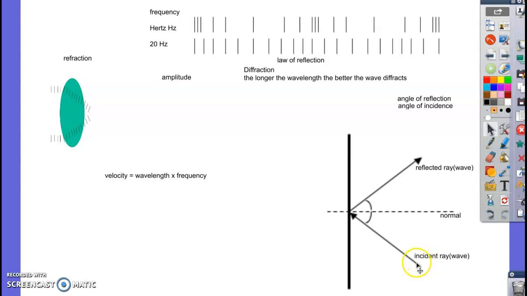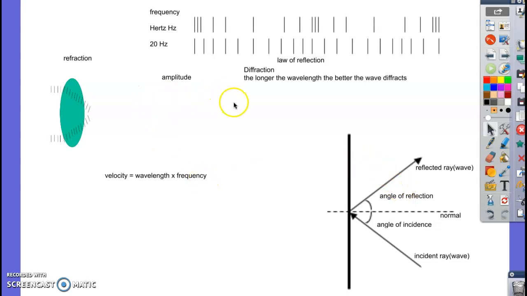All right, and so an incident ray comes in on one side of the normal and bounces off on the other side. And you will notice that the angle between these two and the normal are the same. The angle on this side between the incident ray and the normal is called the angle of incidence, and the angle, surprisingly enough, on the other side between the normal and the reflected ray is called the angle of reflection.